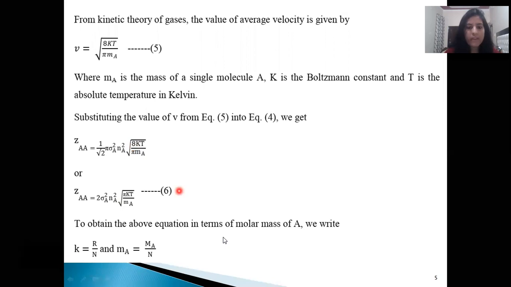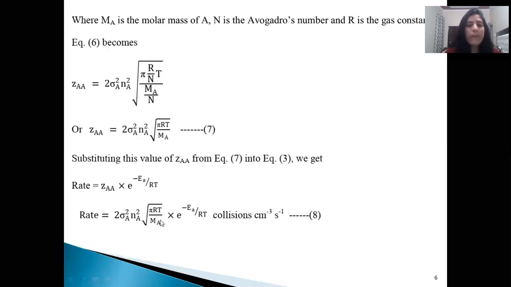k is equal to R by N and mA is equal to MA upon N, where MA is the molar mass of A and N is the Avogadro's number and R is the gas constant. Equation 7 becomes ZAA is equal to 2 sigma square A n square A under root of pi. In place of k put R by N into T, and in place of small mA put this value, that is capital MA upon N. On solving this, we get this term.